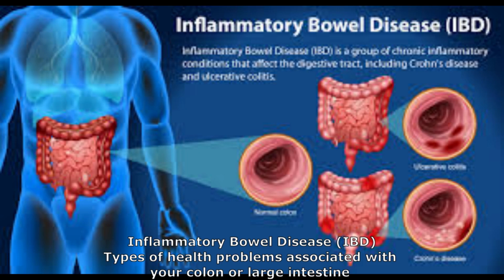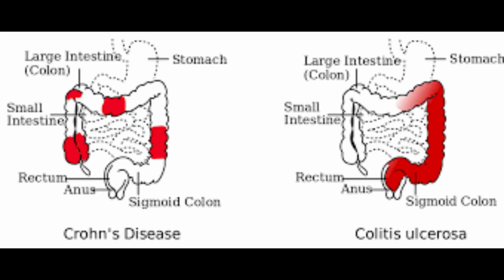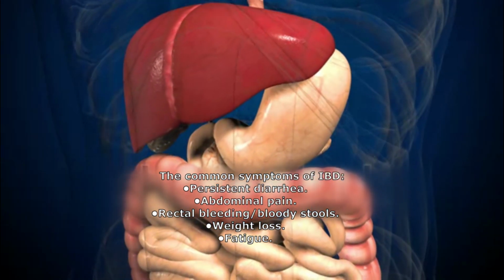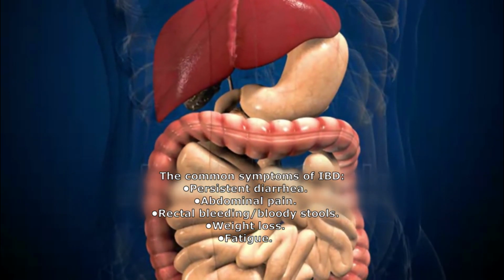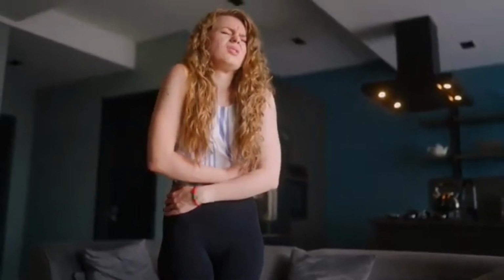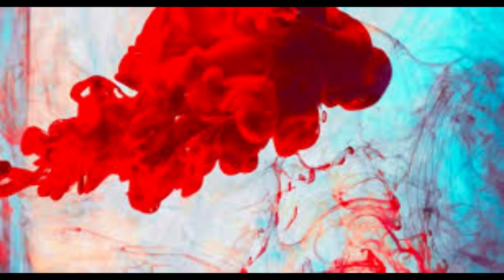For inflammatory bowel disease, IBD. Inflammatory bowel disease, IBD, is a term for two colon conditions, Crohn's disease and ulcerative colitis, that are characterized by chronic inflammation of the gastrointestinal (GI) tract. Prolonged inflammation results in damage to the GI tract. What are the common symptoms of IBD? They are persistent diarrhea, abdominal pain, rectal bleeding, bloody stools, weight loss, fatigue.